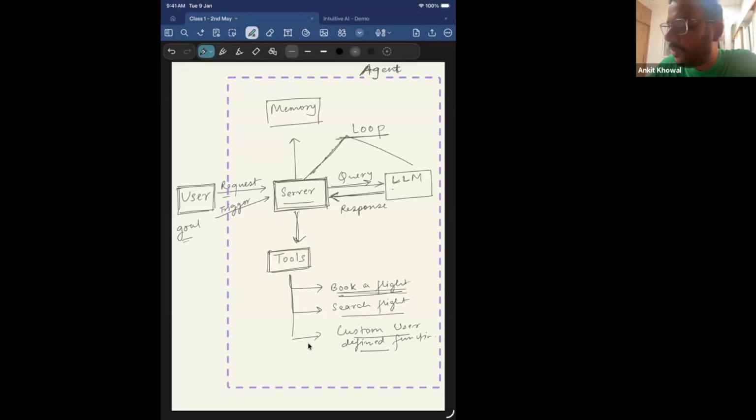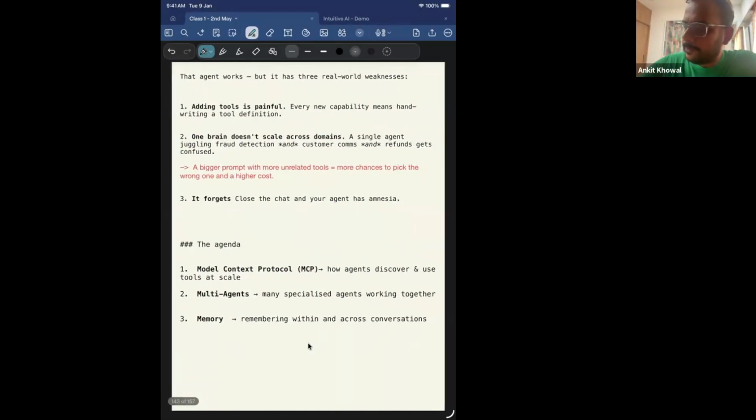There are some limitations or something, right? So this whole system around it is called an agent. This whole system, the one which is highlighted with dotted lines, is called an agentic system, or this is the agent, right? Agent is not the LLM, but the system around it. And we also saw in the last class that the server can also save the interactions between the server and the LLM in a memory. So that can also be done. So this whole ecosystem is called agents. That is what we had looked at in the last class, right?